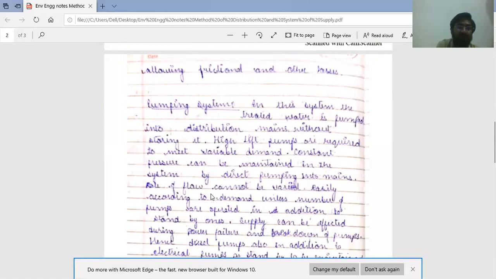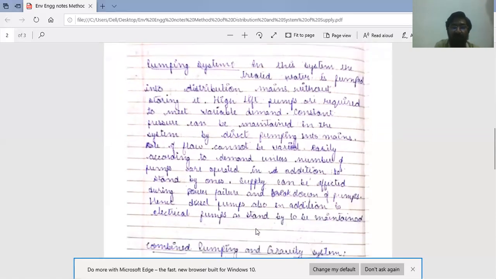In this system, rate of flow cannot be varied easily according to demand unless a number of pumps are operated in addition to standby ones.